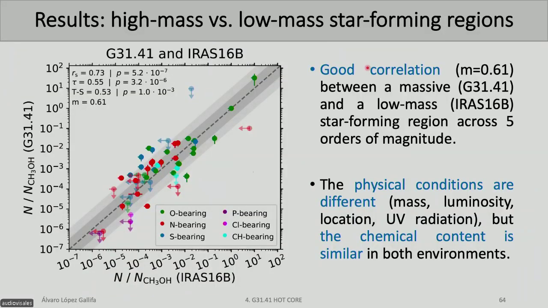Okay, so let's start with the comparisons. What happens when we compare the 2 star-forming regions, the high mass, which is the one that we characterized, and the low mass? We can see that the correlation is pretty decent, is pretty good, which means that the chemistry is similar in the 2 sources, but these 2 sources are physically different. They have different mass, they have different UV radiation and luminosity. So in this case, we are slightly changing the physical conditions, but it doesn't appear to be changing the chemistry that is involved.